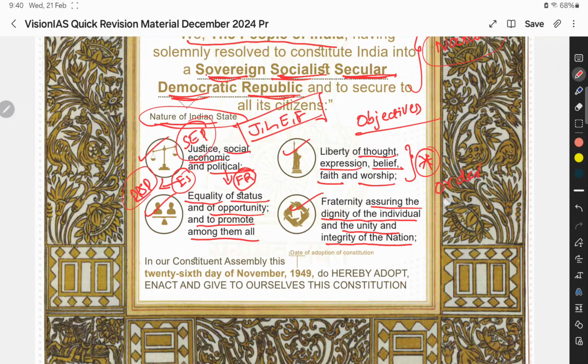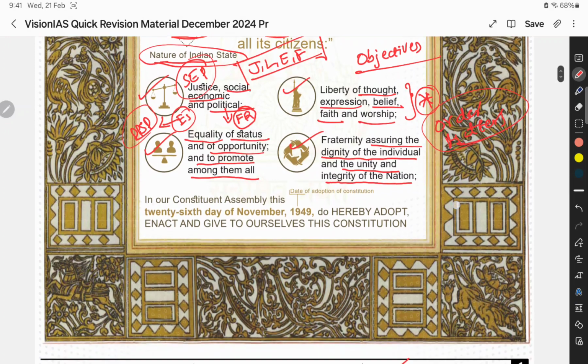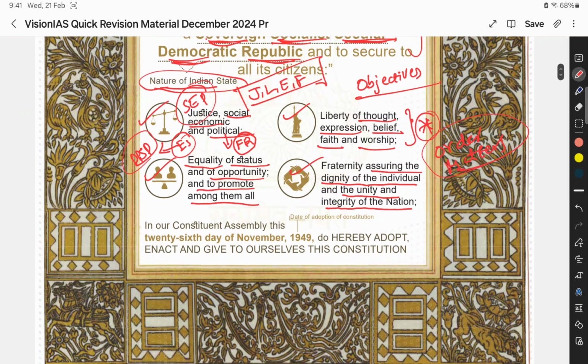Here order matters. Our Constituent Assembly adopted the Indian Constitution on 26th November 1949. This is the adoption date, but it came into force on 26th January 1956.